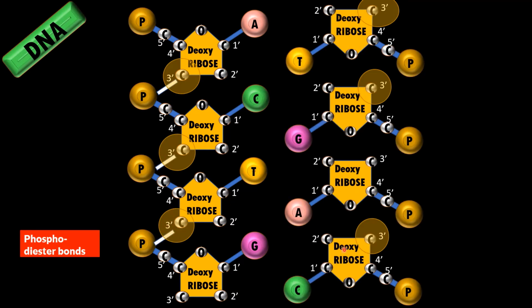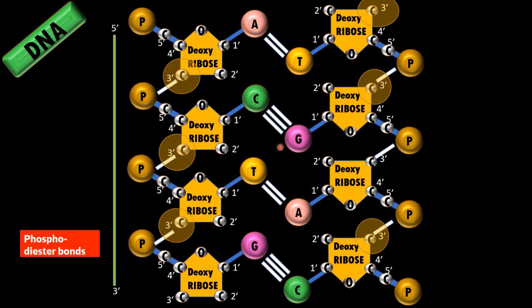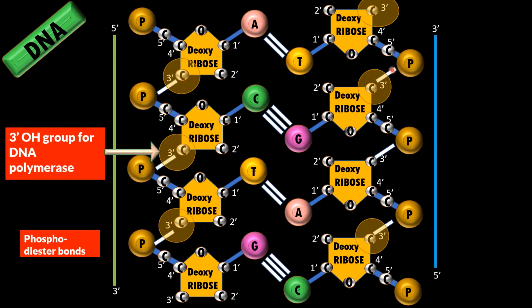Now this is the other strand of DNA which is anti-parallel, and the nucleotides are joined together by phosphodiester bonds. Now the nitrogen bases in the DNA are joined by hydrogen bonds. Now in case of DNA, A pairs with T with 2 hydrogen bonds, C pairs with G with 3 hydrogen bonds. Now the two strands of DNA are anti-parallel, that is one is 5' to 3', second is 3' to 5'.